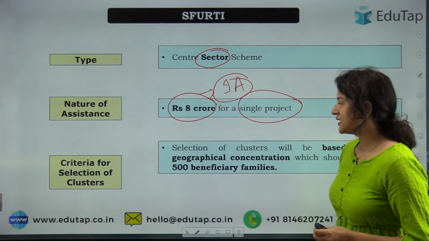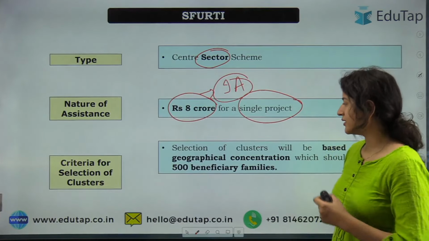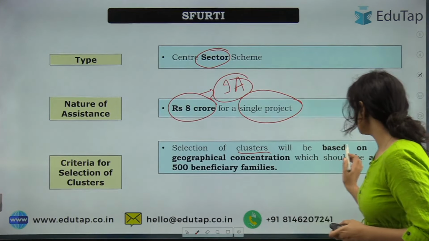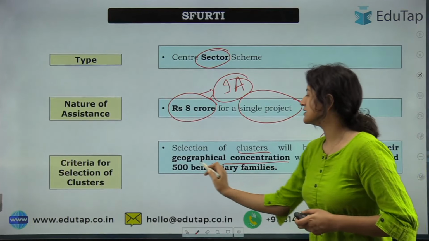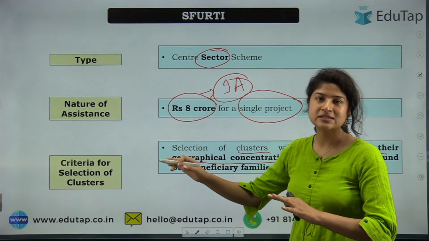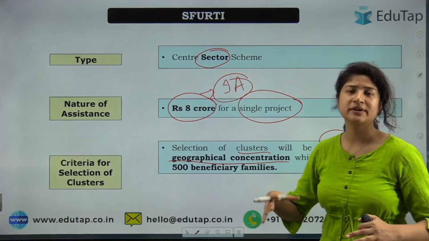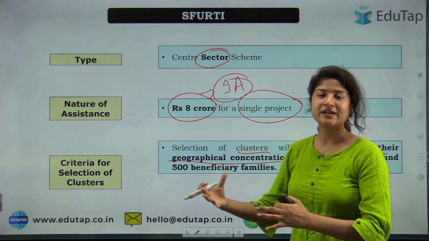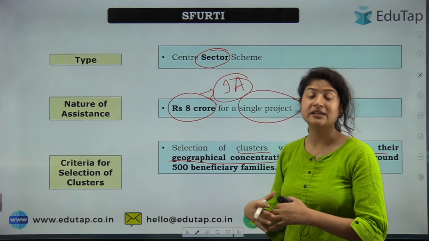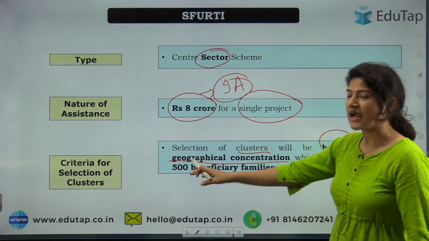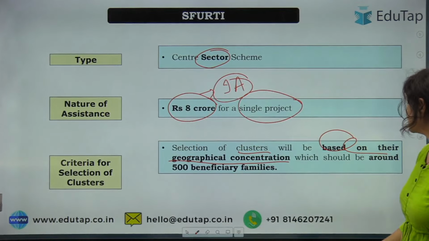Next is the criteria of selection, how it is measured. Selection of a cluster will be based on its geographical concentration. Because in different areas the type of work performed is different, and the population living in the area would also differ according to geographical concentration, right?